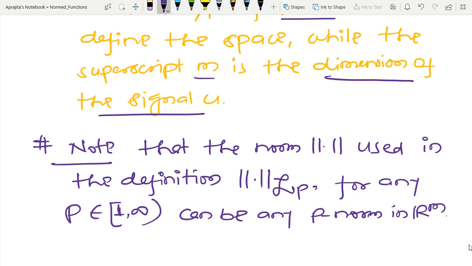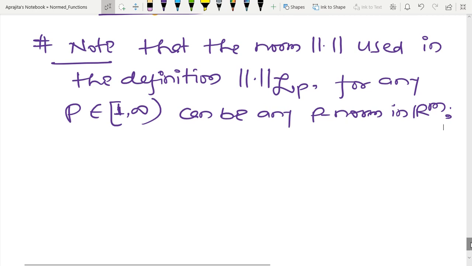You can see that I can define this norm to be any P norm, and I have already seen how to define the norm whenever I have a column space. So let us first come to the example, and after that we will interpret. Then I think that will become more clear to you.